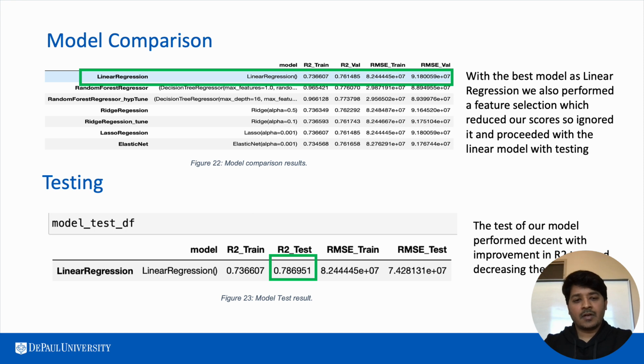Finally, we did a model comparison, and we found linear regression performing the best. We also did some feature selection with linear regression, but it did not turn out well because we are dealing with money here and we wanted the best R square. So we took linear regression ahead and did the testing, and we found the R square increasing to 78% and reducing the RMSE error.